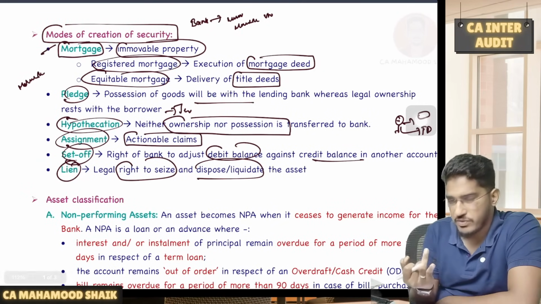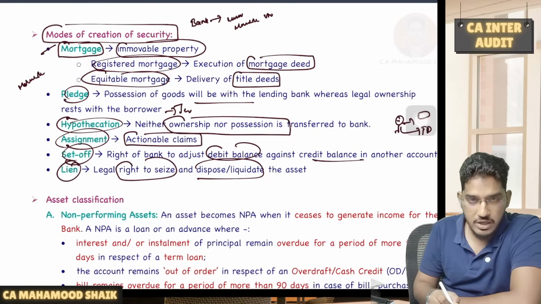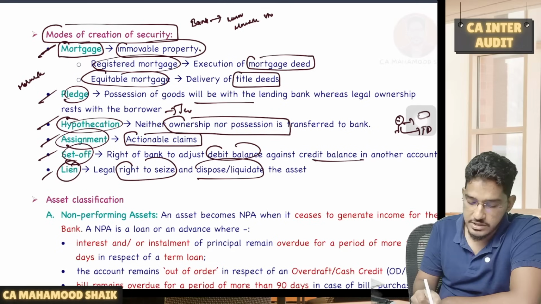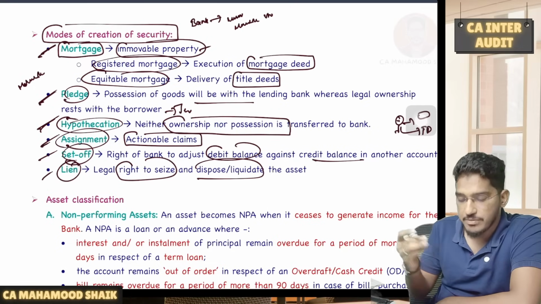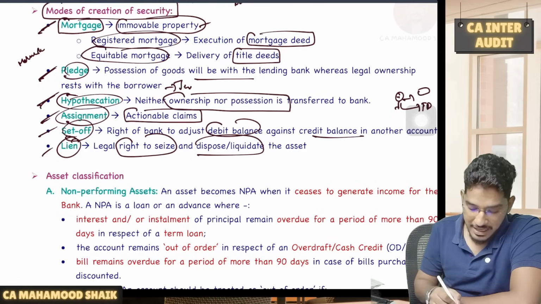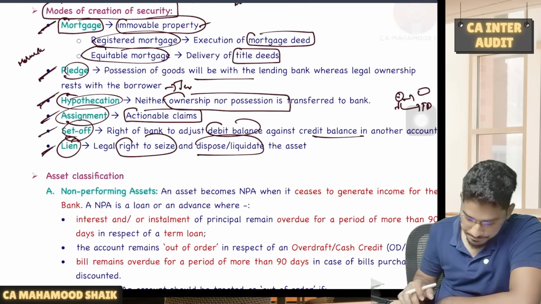Either you might find a descriptive question or an MCQ from here. So tell me, what are the 6 broad categories of modes of creation of security? Mortgage, pledge, hypothecation, assignment, set off, and lien. Mortgage is for immovable property. Pledge and hypothecation are both for movable assets. Assignment is for actionable claims. Set off is a bank's right to adjust the debit against the credit balance. Lien is the right to seize the property or dispose or liquidate the asset.